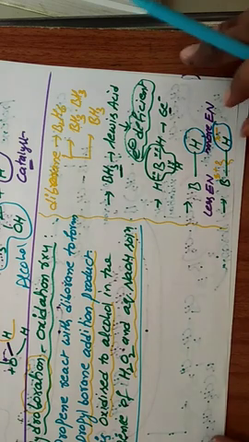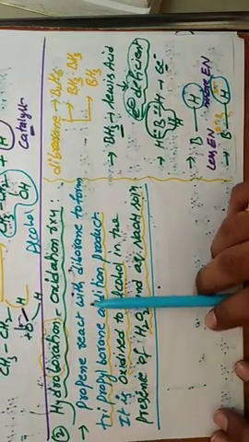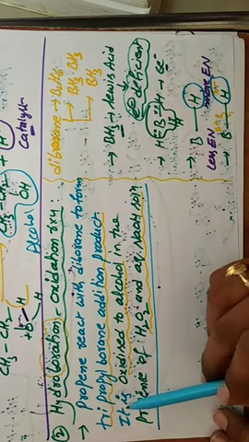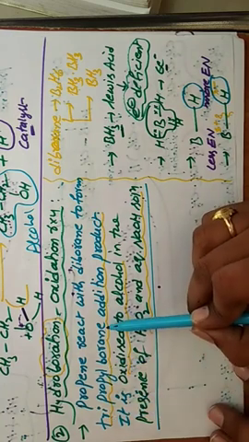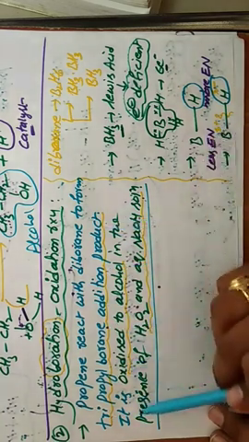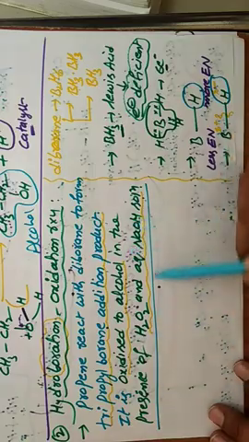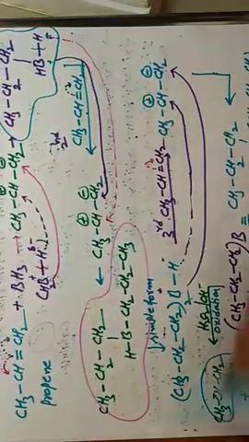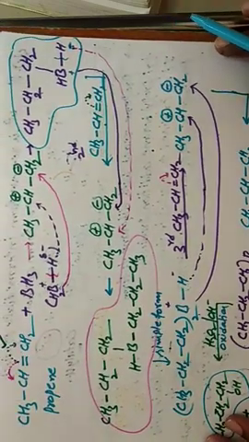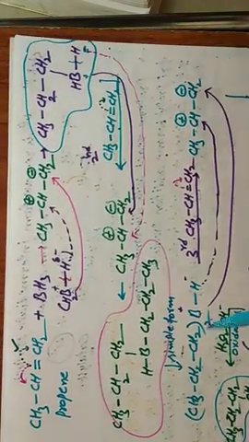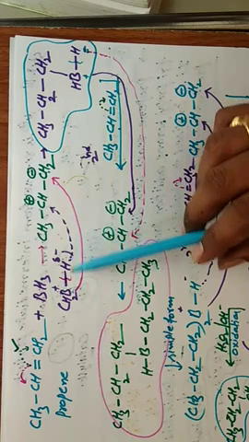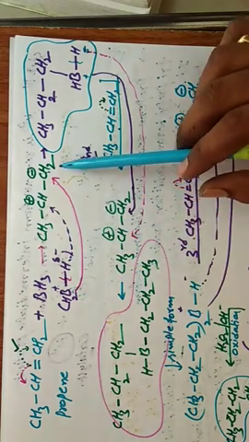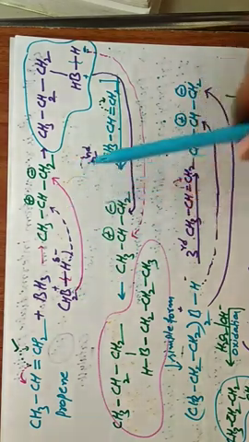Propene reacts with diborane to first form tripropyl borane, an addition product, which is oxidized to alcohol in the presence of H2O2 and NaOH. It is taken in this manner: this is propene, BH3 split into H minus and BH2 plus, attached to CH2 minus and CH plus.